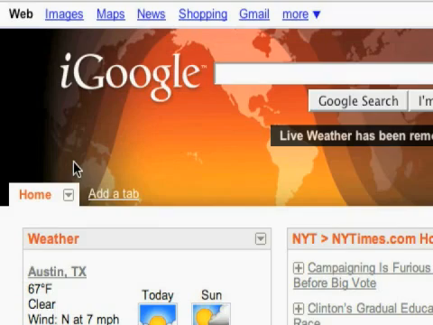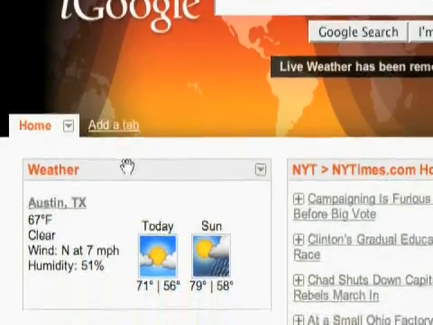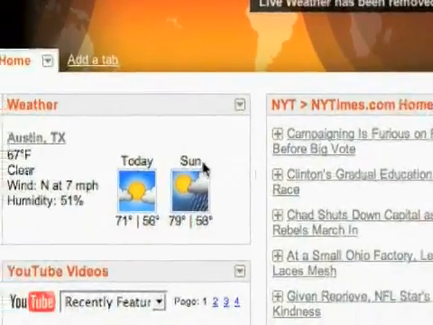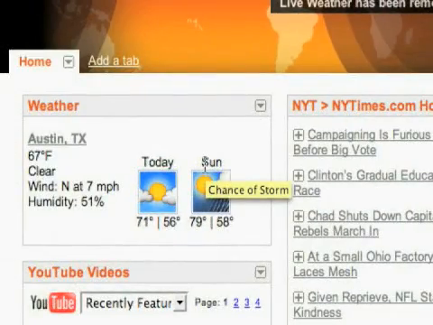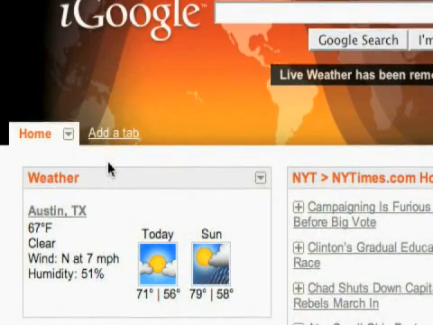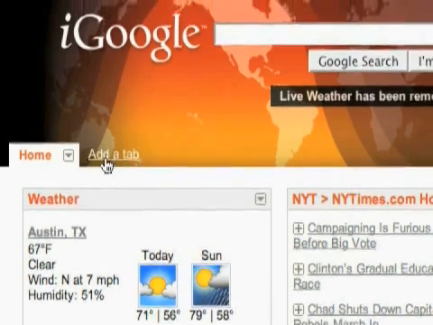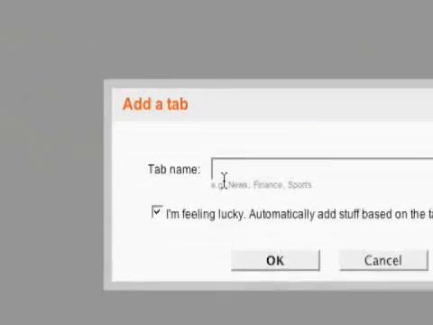The last thing I want to mention is the tabs. By default, you've got your home tab, and you're adding stuff, and this is what you're going to see every time you go to iGoogle. But you can actually add different tabs. Instead of having every gadget you're interested in on one page, which could get kind of cluttered, you could add a tab.